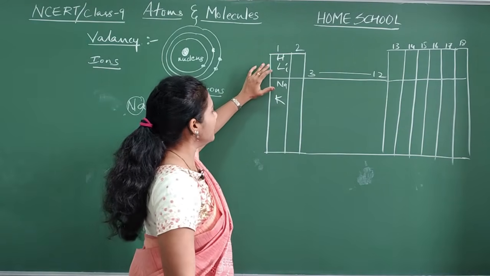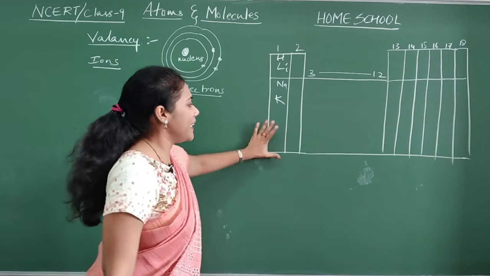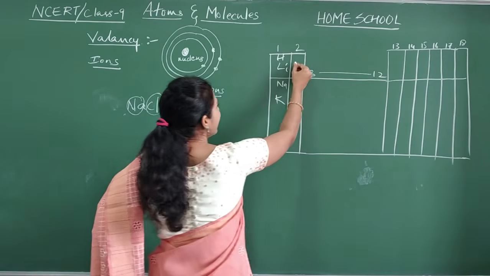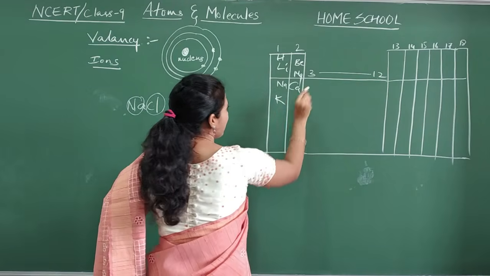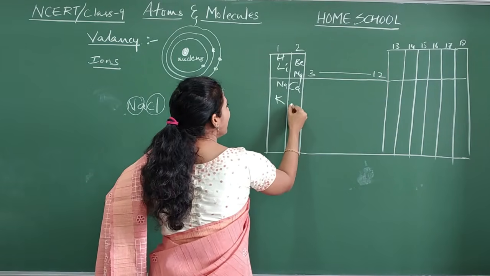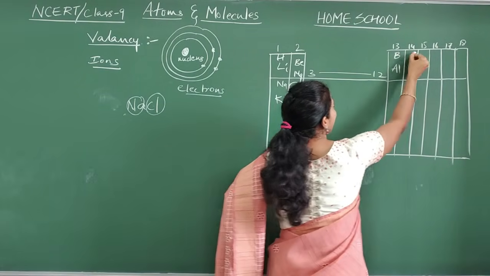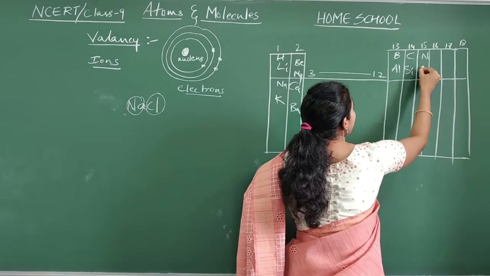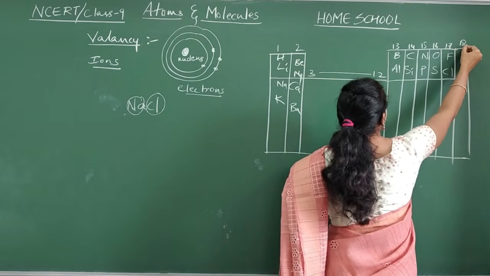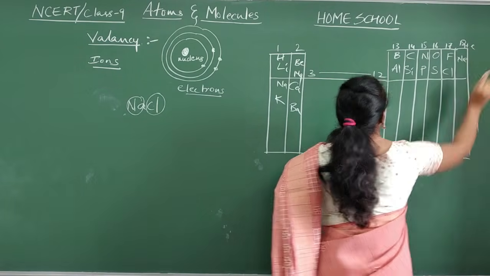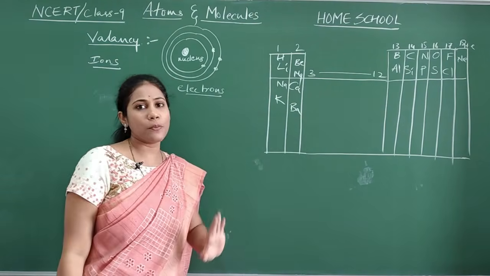Actually, hydrogen's position is here. Anyway, let it be in this group as of now. And later here, beryllium, magnesium, calcium. Okay, this much only. And one more element, barium. And here try to remember boron, aluminium, carbon, silicon, nitrogen, phosphorus, oxygen, sulfur, fluorine, chlorine, helium, neon. Enough. For your level, if you can remember these elements' positions, it is more than enough.